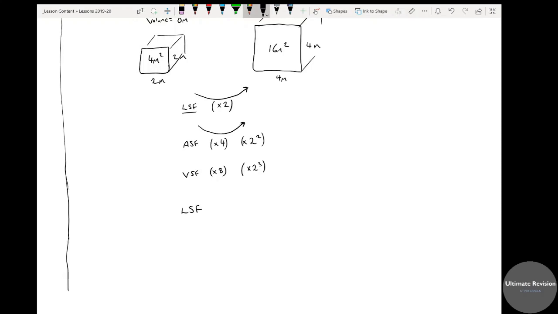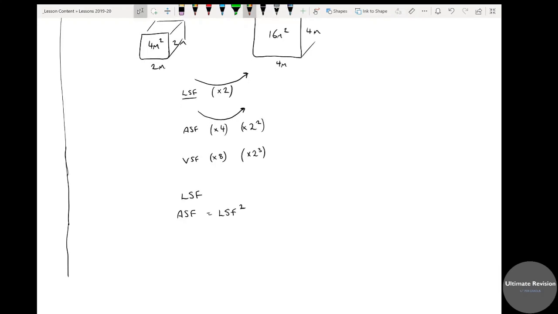We times it by 2. The area scale factor would be the length scale factor squared. So you square the length scale factor. That gives you the ratio for areas. And the volume scale factor is the length scale factor cubed. So that box there is very, very useful to note down, and we're going to use that in a minute.